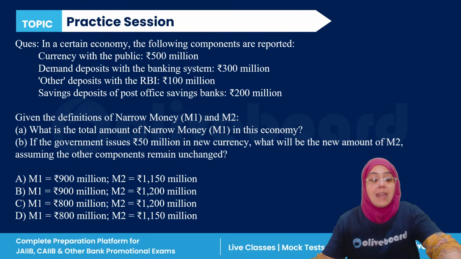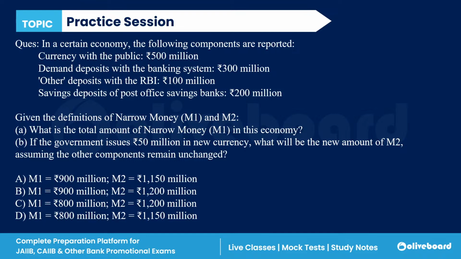Now, the next question of the class. See, what is the next question? In a certain economy, the following components are reported. Currency with the public is 500. Demand deposit with the banking system is 300 million. Everything is given in million. Other deposit with RBI is 100. Saving of post office saving bank is 200.